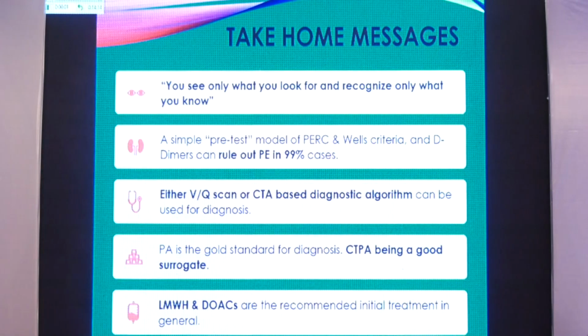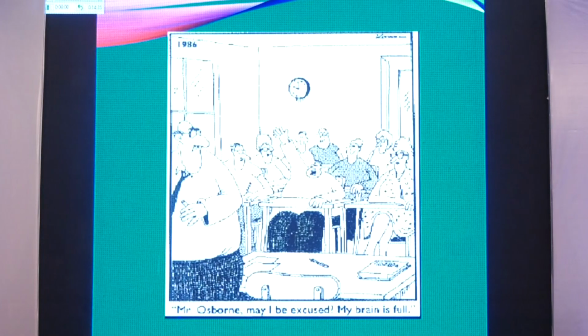Take-home messages are more or less clear, I guess. You only see what you look for, and simple Percy and Wells criteria and D-dimers can rule out pulmonary embolism in 99% cases. CTPA is a good surrogate to pulmonary angiography, and low molecular weight heparin, direct oral anticoagulation, and obviously unfractionated heparin are still the boss.